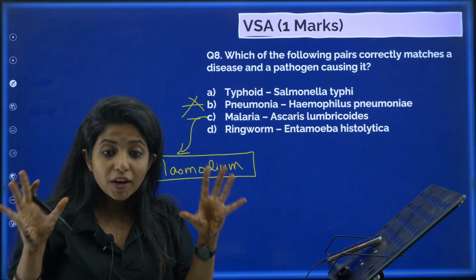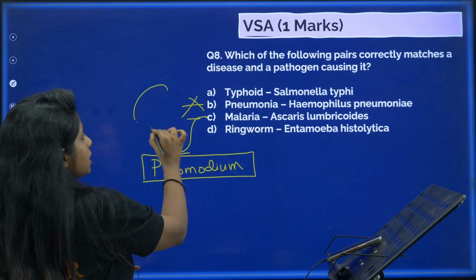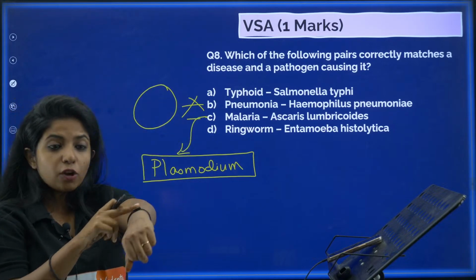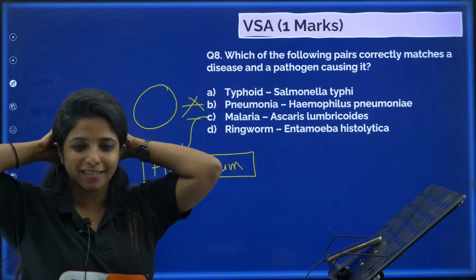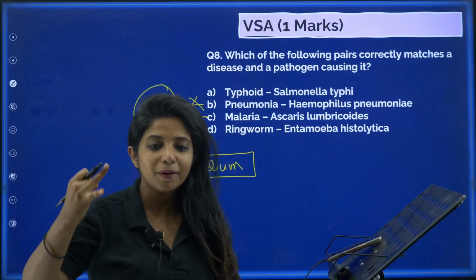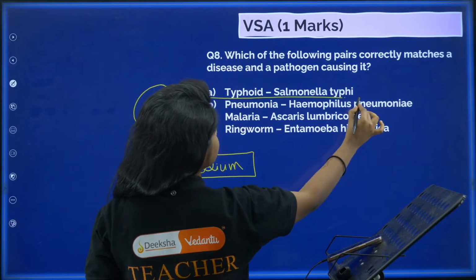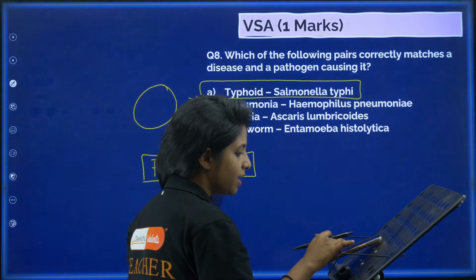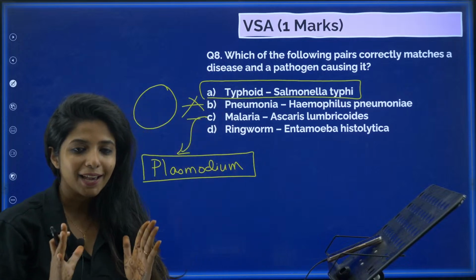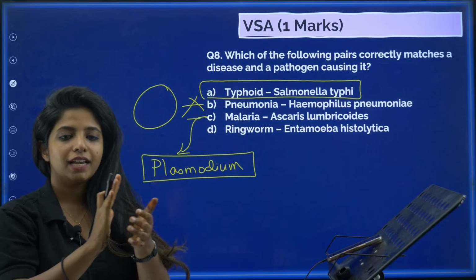Okay, ringworm, it's not a worm, I'm telling you again, it just gives a worm structure on our skin, which is why it is known as ringworm disease. It is caused by trichophyton, epidermophyton and microsporum. So what is your answer? There is only one answer, and that is Salmonella typhi causes typhoid. So everyone who got A as the answer, it is correct.